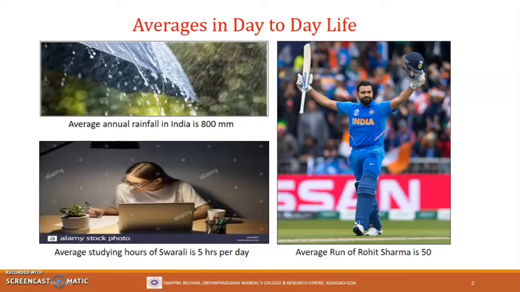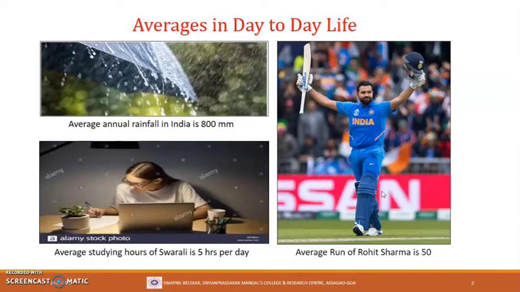She may study for a smaller number of hours on some days, and on other days she may study longer. Look at this pic now. All of us know this player, right? Rohit Sharma, a very great Indian cricket player. We must have heard it said that the average score of Rohit is 50.